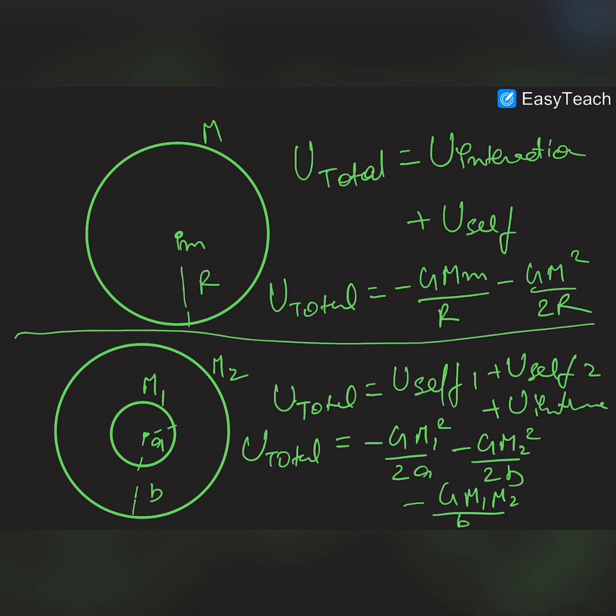You should always remember that while we write the interaction energy of two concentric spherical shells, the distance is always taken as the radius of the bigger sphere. And you can also derive this expression by integration of their self energies. Okay, so this is the case of self energy, and in the next video we'll discuss the gravitational potential energy of Earth. Thank you.